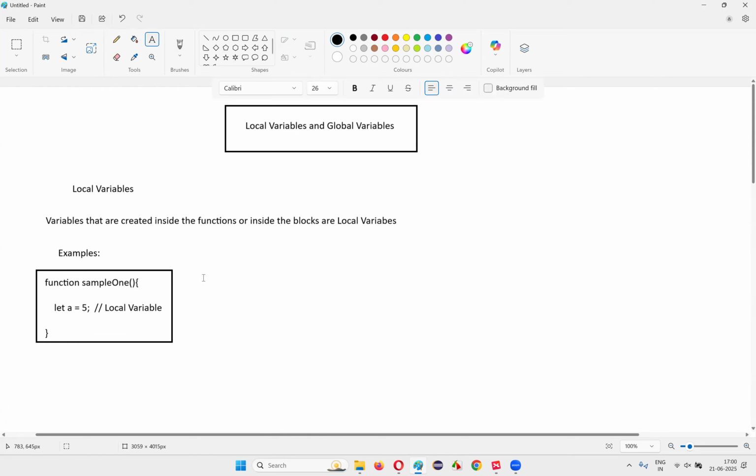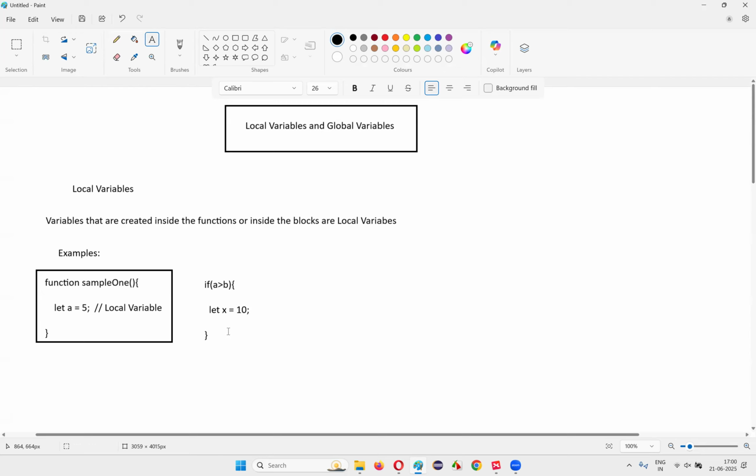For example, here I'm not creating a function, rather I am creating an if condition statement, if A greater than B. Now here, this is an if block having this if condition, the starting of the if block and the ending of the if block, and here you are creating some variable, let x is equal to 10.